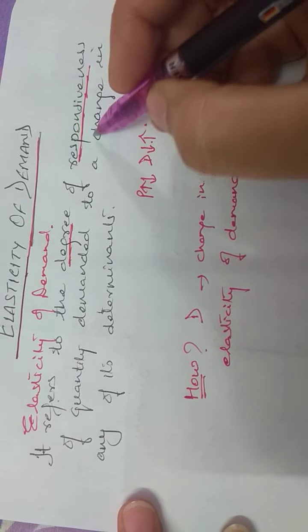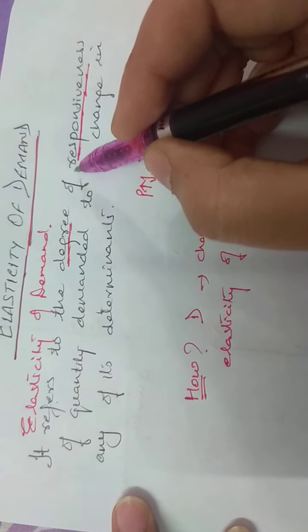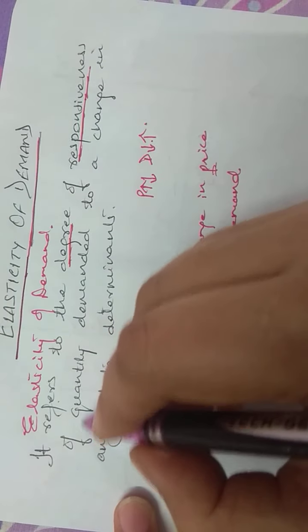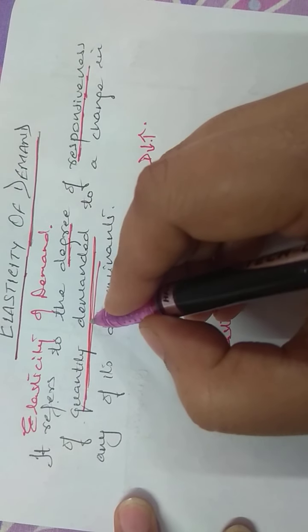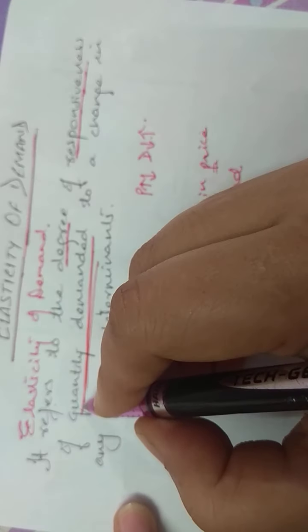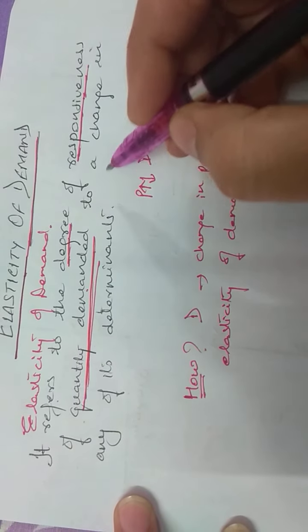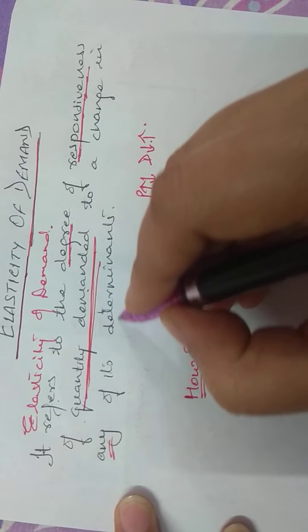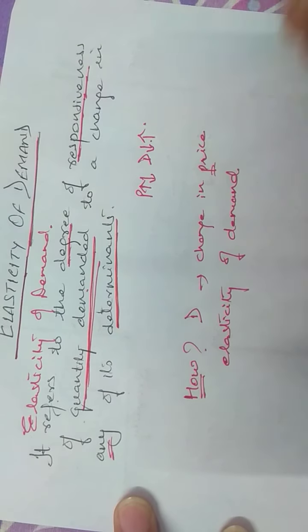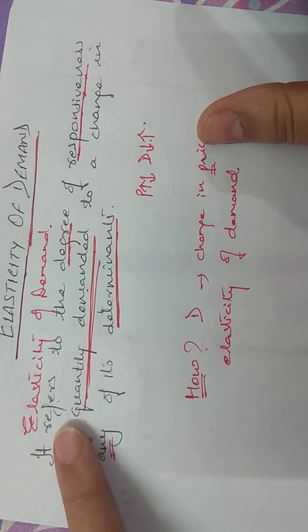That means how much is the demand responding. So it refers to the degree of responsiveness of quantity demanded. Whose response is it studying? It is studying the response of quantity demanded of a commodity to a change in any of its determinants. This is the definition for elasticity of demand.